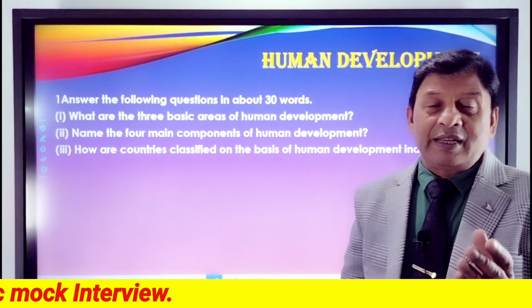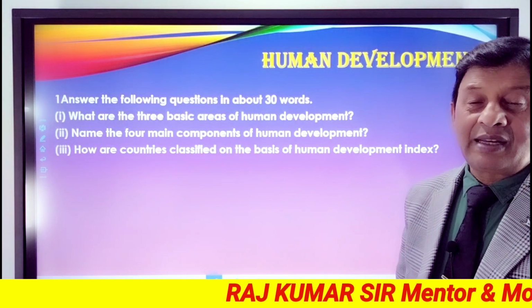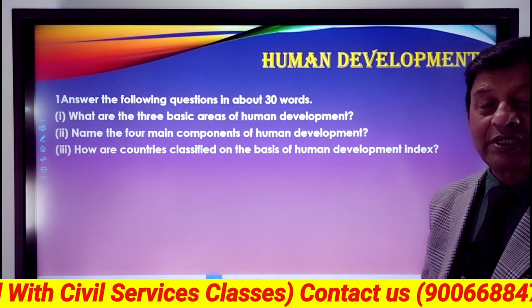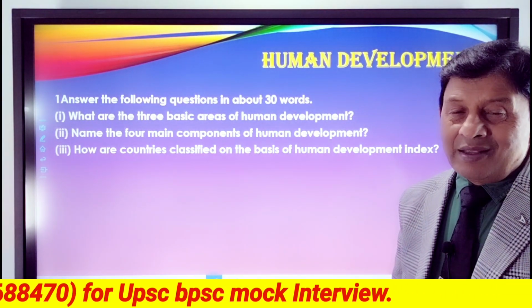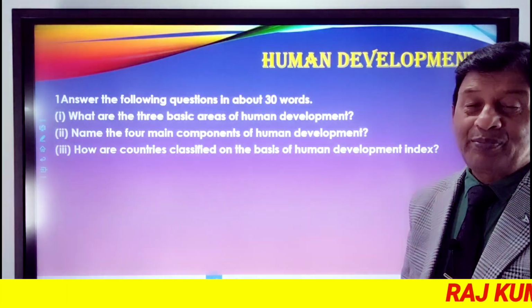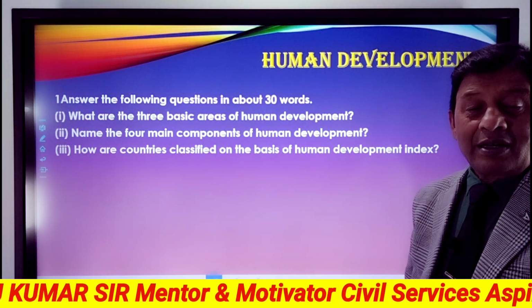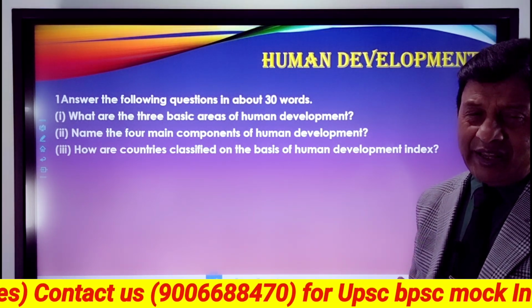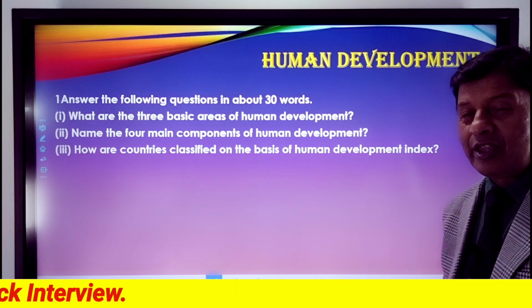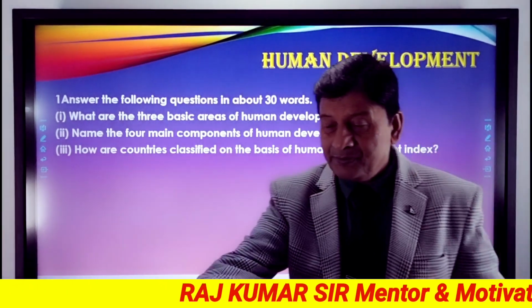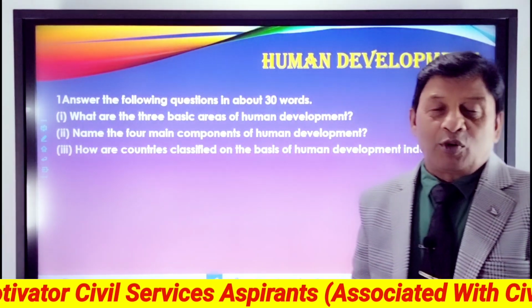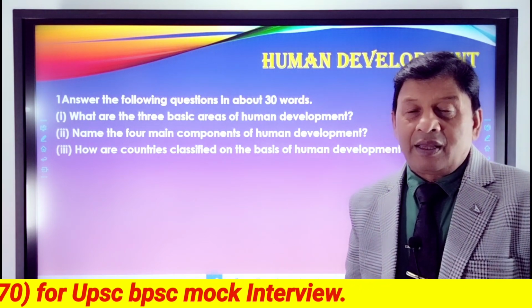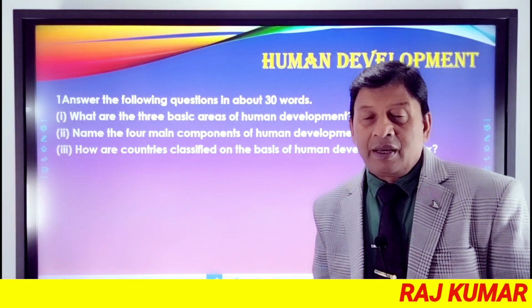You have to write the answer in 30 words, and you can go up to 50 words. Answer the following questions in about 30 words. Question number 1, what are the 3 basic areas of human development? This will make the point clear. Question number 2, name the 4 main components of human development. Question number 3, how are countries classified on the basis of Human Development Index? More questions for you.